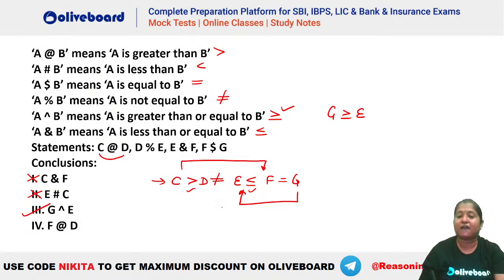F to D, do we have a relation from F to D? You can again see this is not equal to, this can be less also, this can be greater also, right? So you can have symbols of opposite nature between the two. So again it will be cannot be determined. ठीक है, तो ये भी आपका गलत हो गया. ठीक है, so आंसर क्या बनेगा इसका? Only 3.